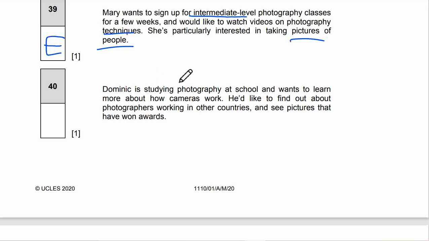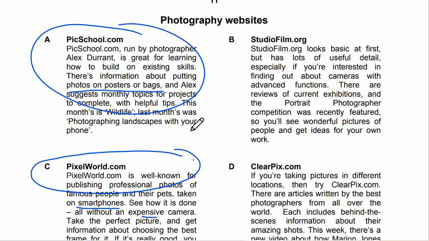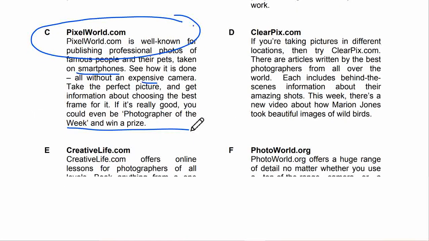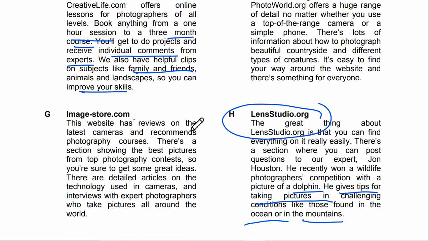Number 40. Dominic is studying photography at school and wants to learn more about how cameras work. So this is the keyword. He'd like to find out about photographers working in other countries and see pictures that have won awards. So camera works will be camera, detailed articles on the technology used in the cameras. This will be suitable for Dominic.